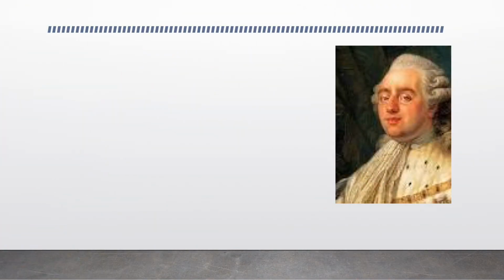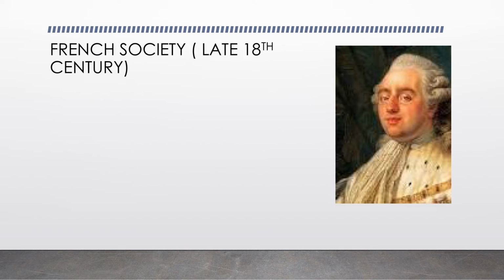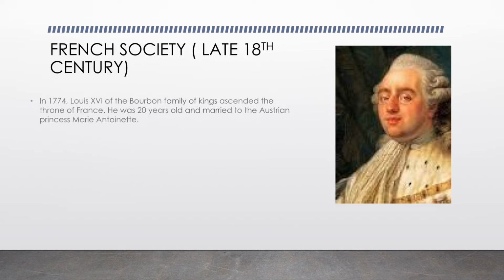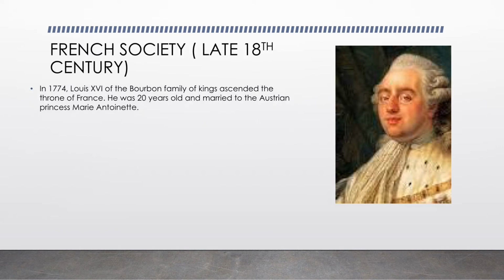First, let us learn about the French society in the late 18th century. There was a king named Louis XVI, and in 1774 he ascended to the throne of France. He was from the Bourbon family. He was just 20 years old and he married the Austrian princess Marie Antoinette, who became the Queen of France later. But there is sad news here.